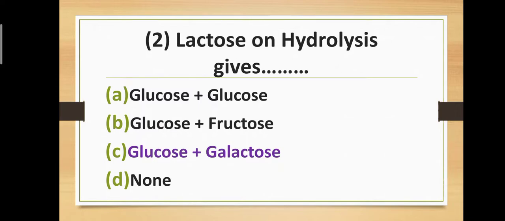Question number two. Lactose on hydrolysis gives which products? Option A, glucose plus glucose. Option B, glucose plus fructose. Option C, glucose plus galactose. And option D, none. The correct answer is option C, glucose plus galactose. Glucose is common in all three compounds, but galactose means lactose. Lactose on hydrolysis gives glucose plus galactose.